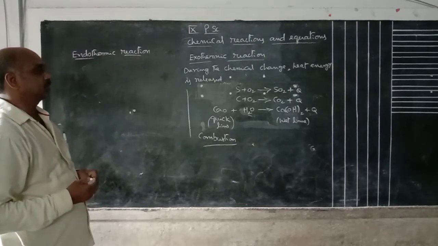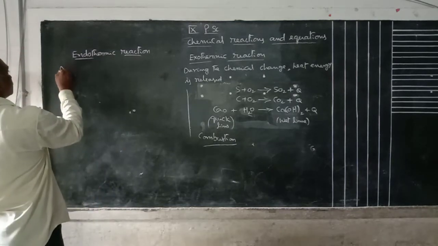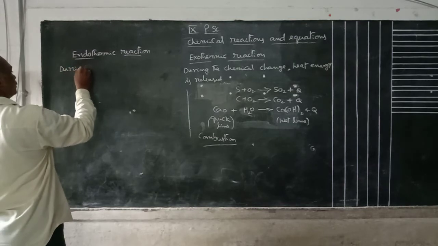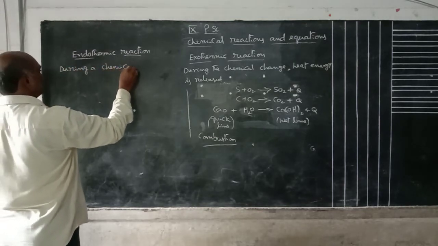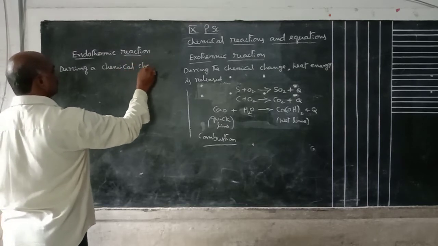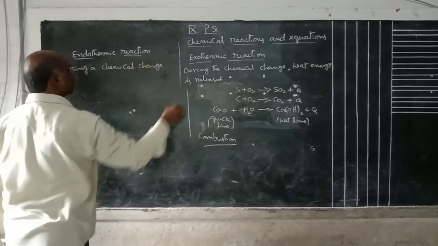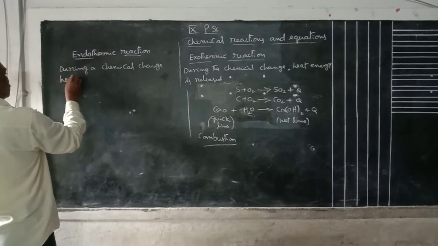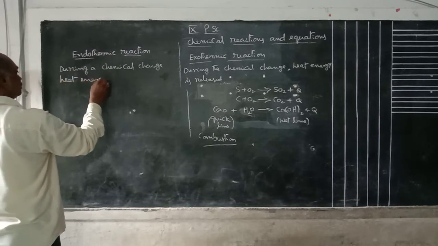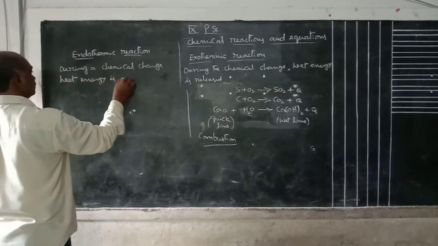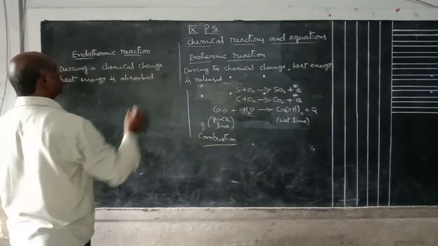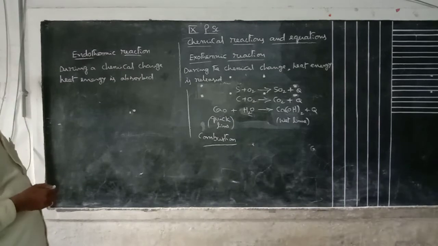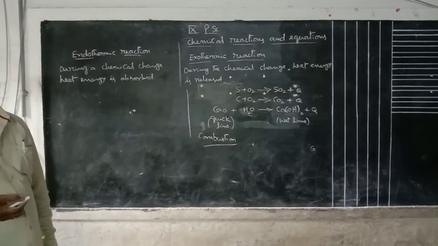In case heat energy is absorbed during a chemical change, this process is called endothermic reaction.